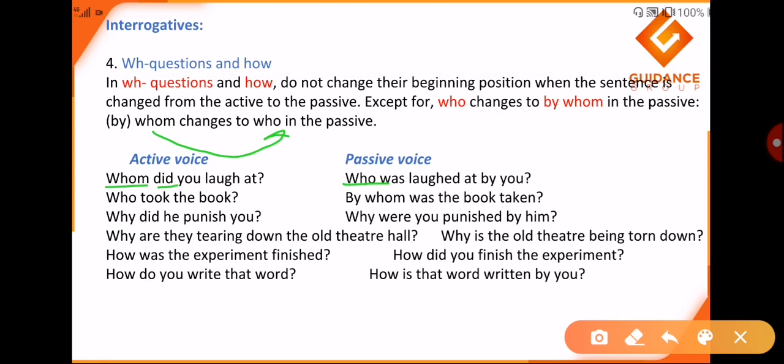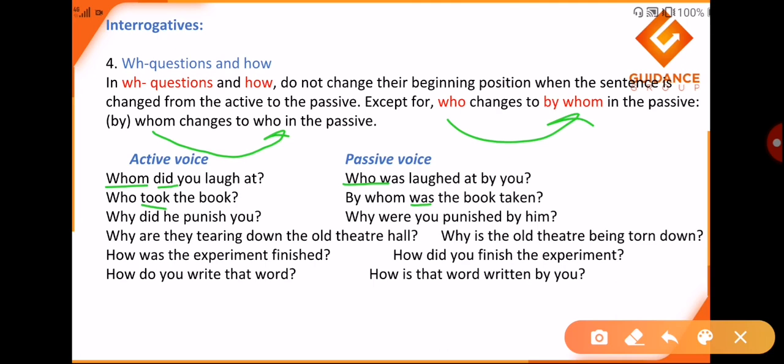Next, who took the book? Now, who changes to by whom. It is clearly mentioned that who changes to by whom. Hence I would say: by whom was the book taken? Why again was? Because took is in past tense, so it should have a past form of the verb.